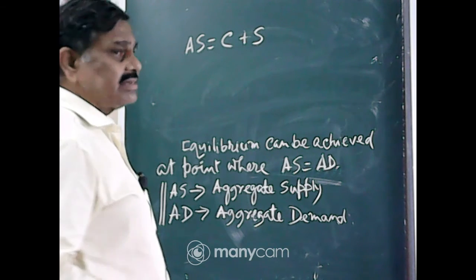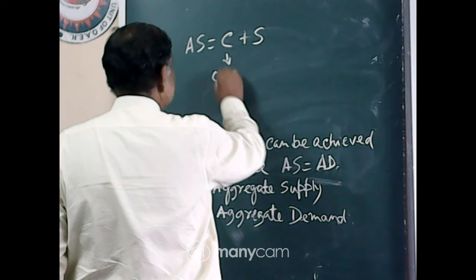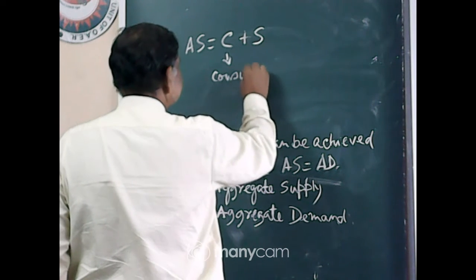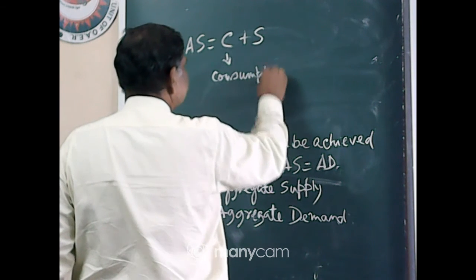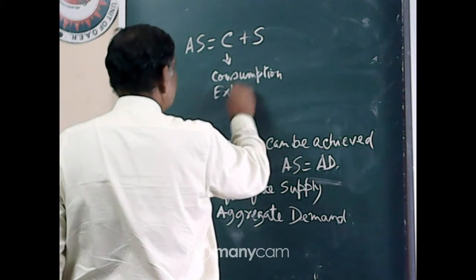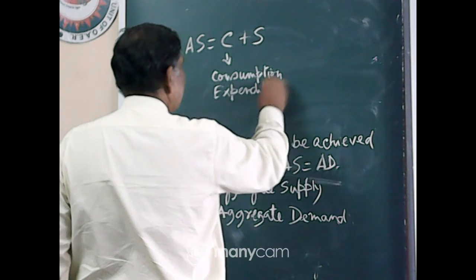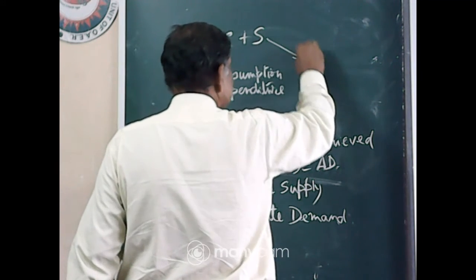C means consumption expenditure, and S means savings.